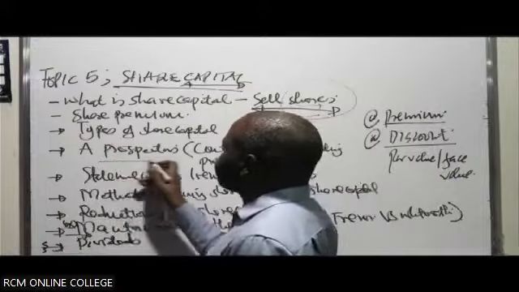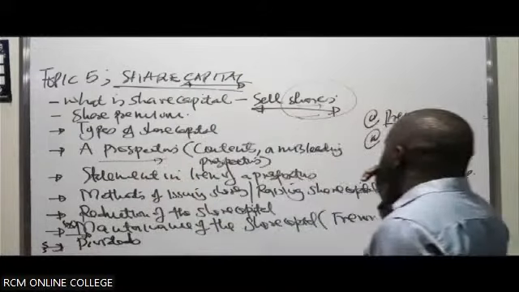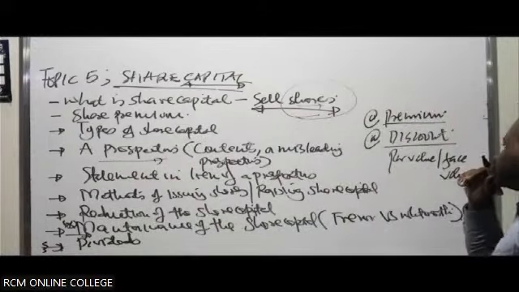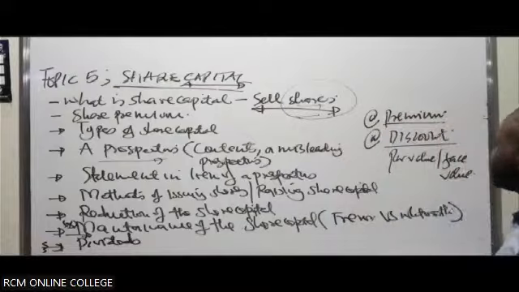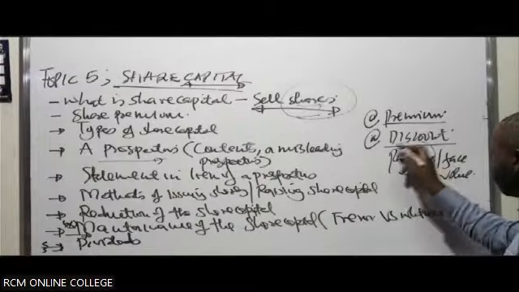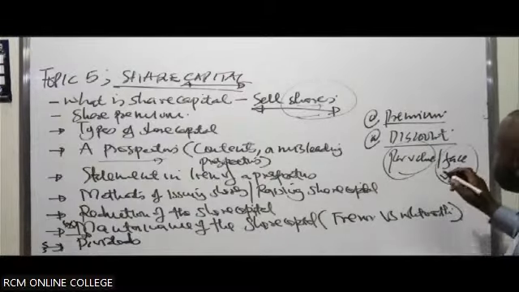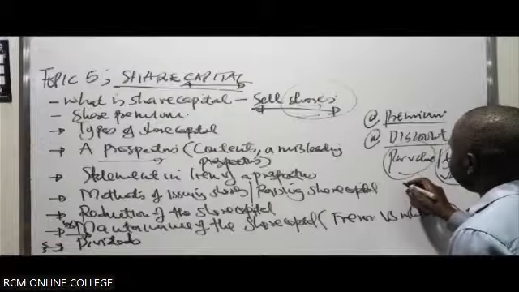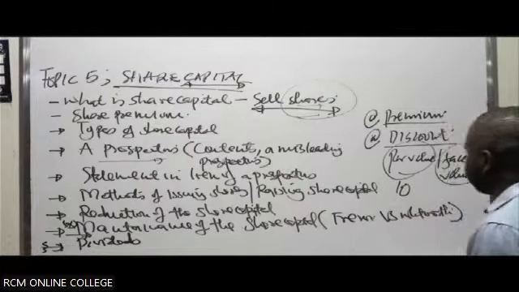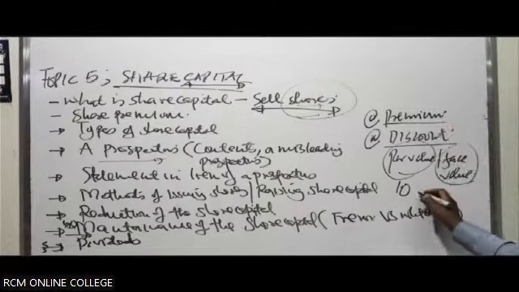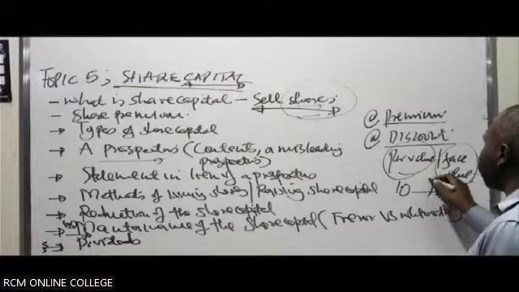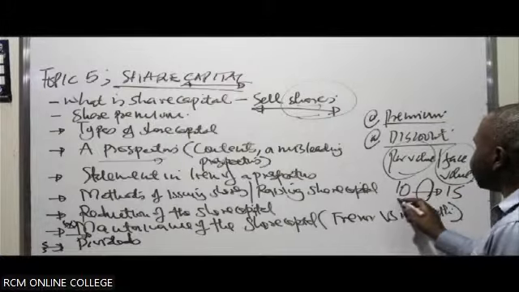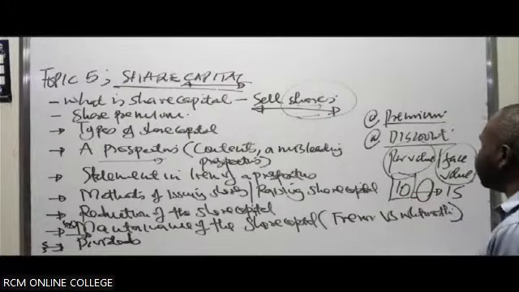But sometimes the company could end up selling these shares at an amount over and above the par value, which has been stated as the value per share. Maybe the value per share is supposed to be 10 shillings, but they end up selling at 15 shillings. They would have raised 5 shillings extra, which is far beyond the par value.